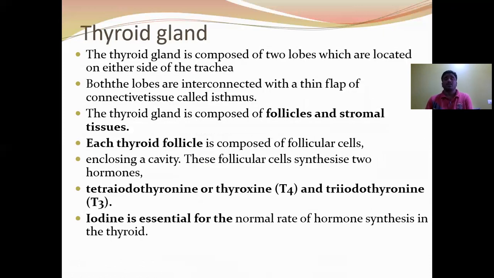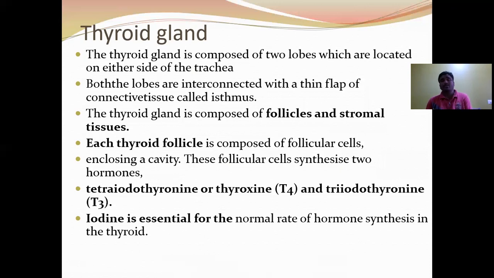Next, the thyroid gland. The thyroid gland is composed of two lobes which are located on either side of the trachea, and the two lobes of the thyroid gland are interconnected with a thin flap of connective tissue called the isthmus.